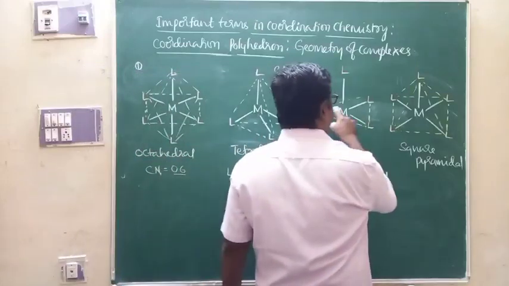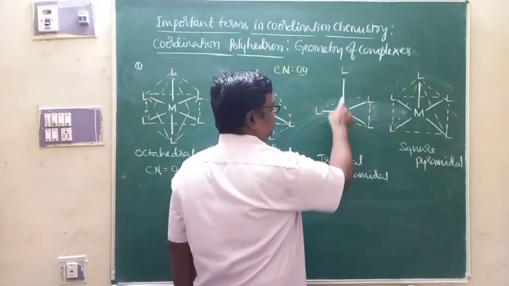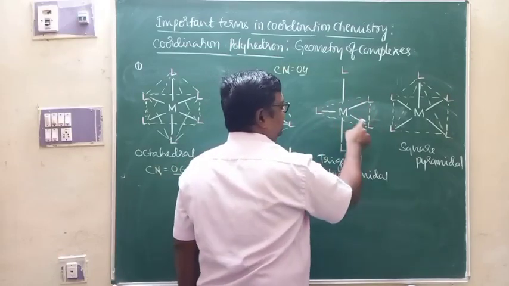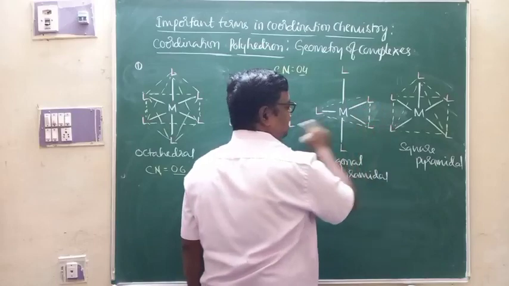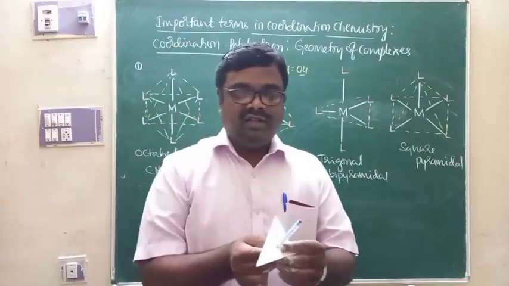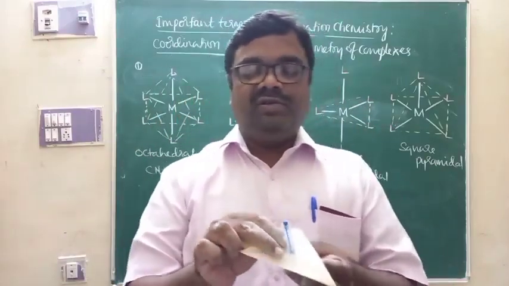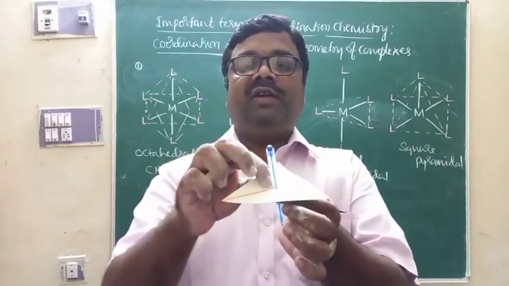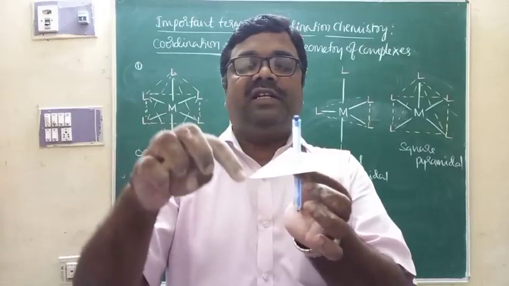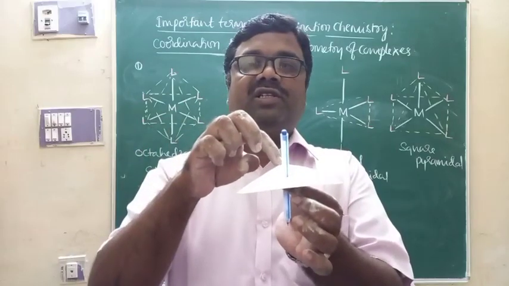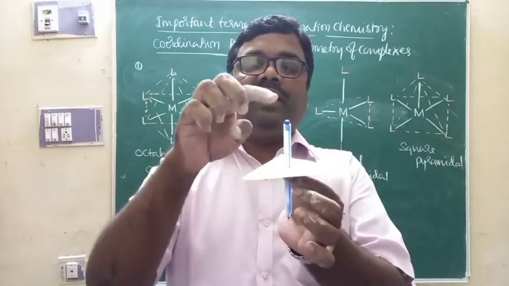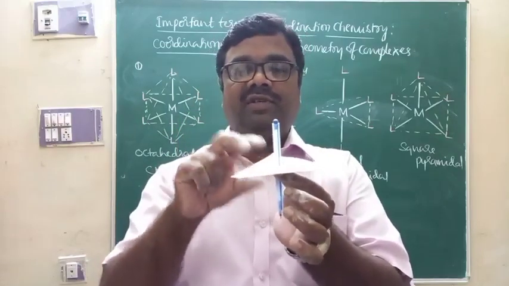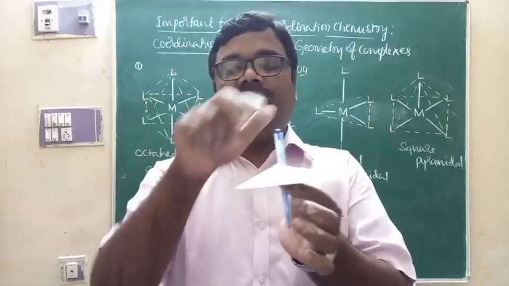If the coordination number is 5, look at this. The metal atom is attached to 5 ligands. Out of the 5 ligands, 3 ligands are at the corners of the triangle. This is the model that I make use of in order to understand this geometry. The central metal atom is attached to 3 ligands at the corners of the triangle. Above the plane 1 ligand, below the plane 1 ligand, total 5 ligands. And of course, this is trigonal bipyramidal.